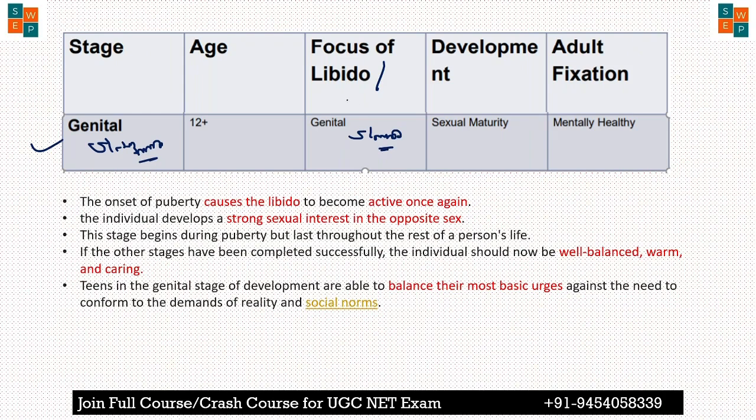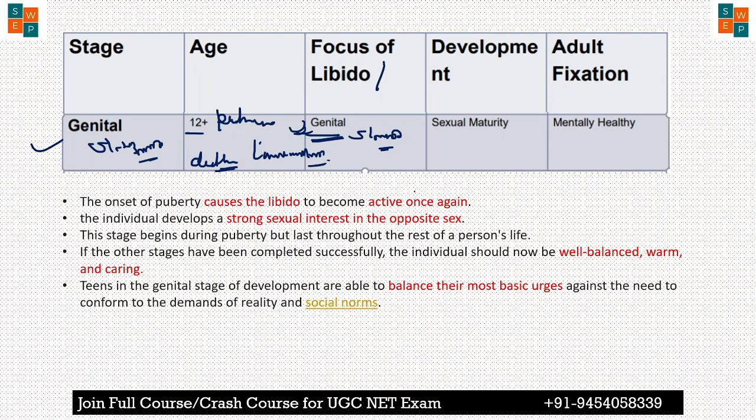This is called focus of the libido on the genitals. Okay, in this stage the libido is basically active again, especially for the genitals, and so the male or female are attracted towards each other, and they have a very sexual interest in the opposite gender. So it starts from puberty, that is 12 years, and continues till death. Okay, so I think you must have understood this.